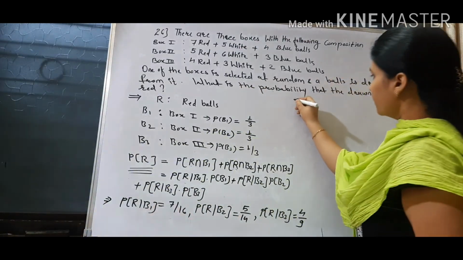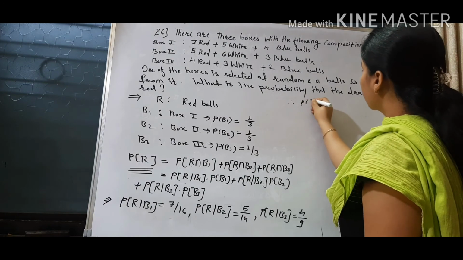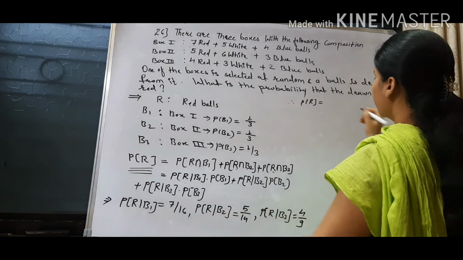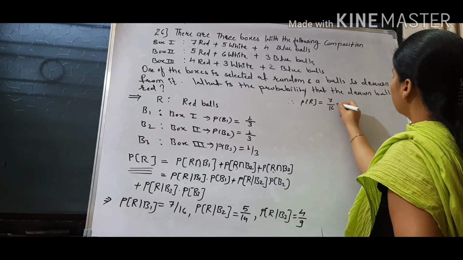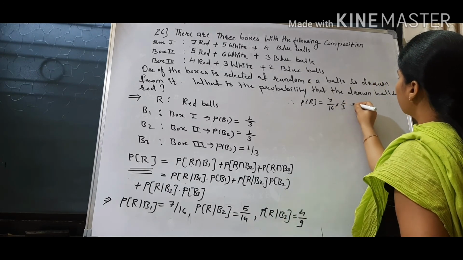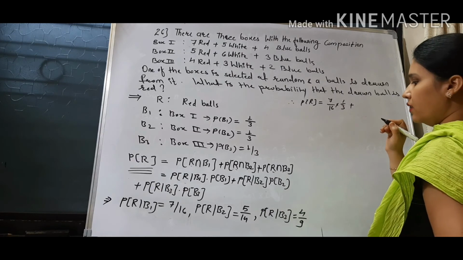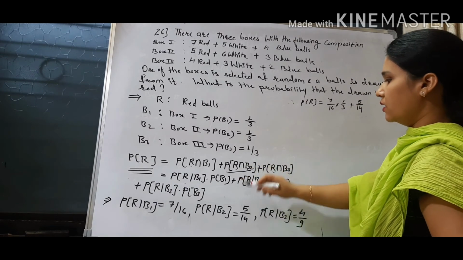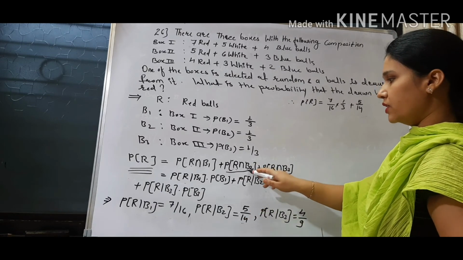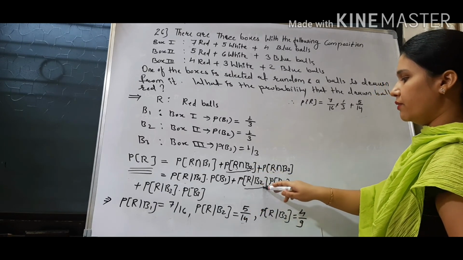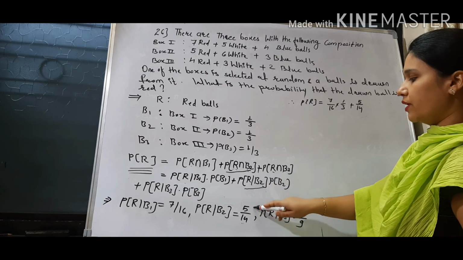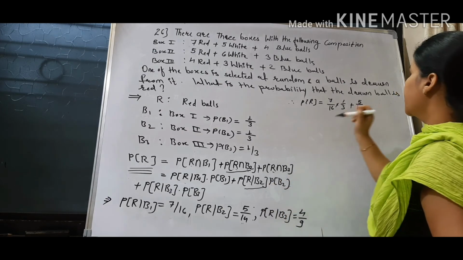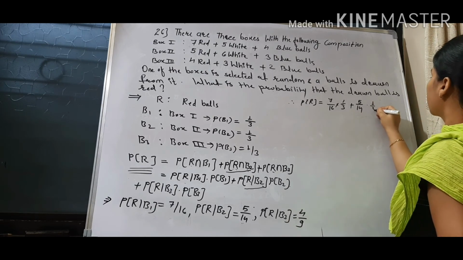Therefore probability of red ball is equal to 7 by 16 into 1 by 3, probability of box 1. Then 5 by 14. See here I am putting this probability. For this we have probability of R given B2, which is 5 by 14, into probability of B2, which is 1 by 3.